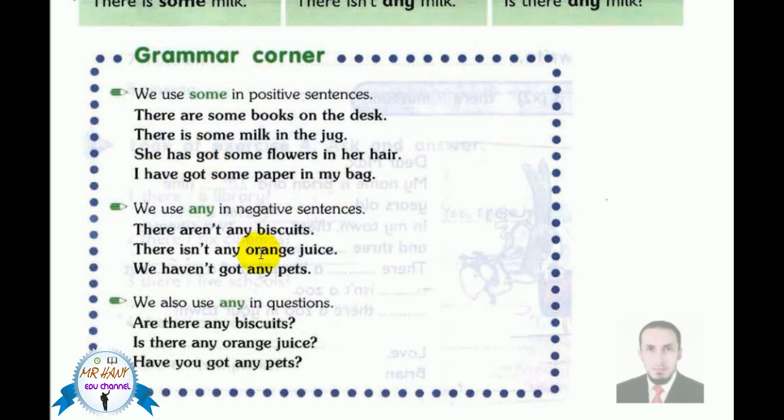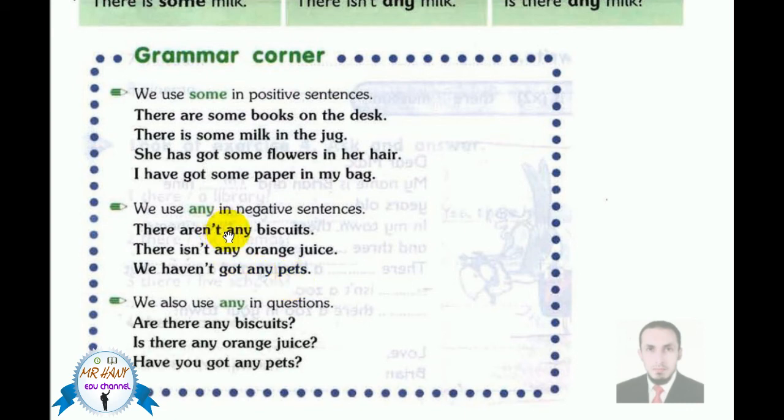Let's go to the other point. We use any in the negative sentences. For example, there aren't any biscuits. There isn't any orange juice. We haven't got any pets.